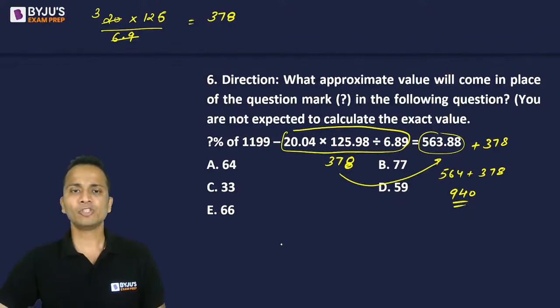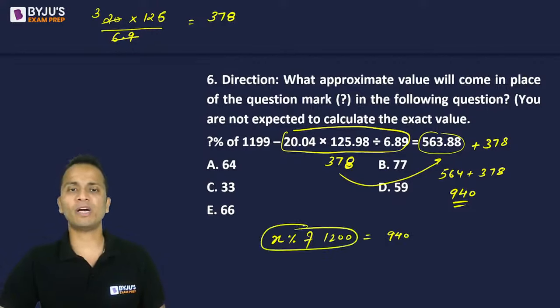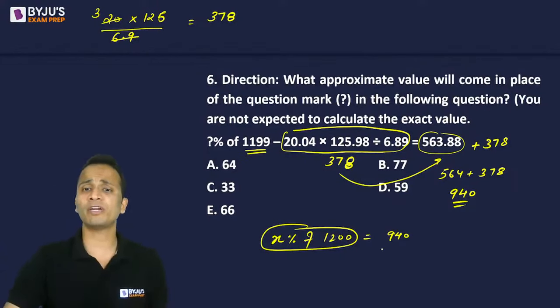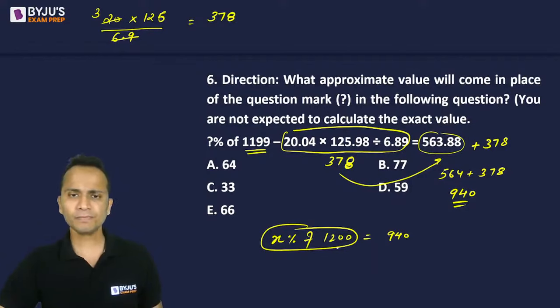Approximately. So now the question is X percentage of 1200, I assume 1200, is equal to 940. So X percentage of 1200 is equal to 940. Now what is 10 percentage of 1200? It is 120.